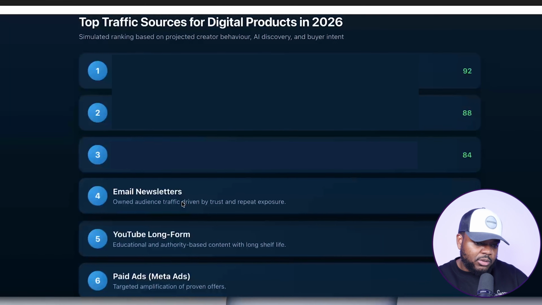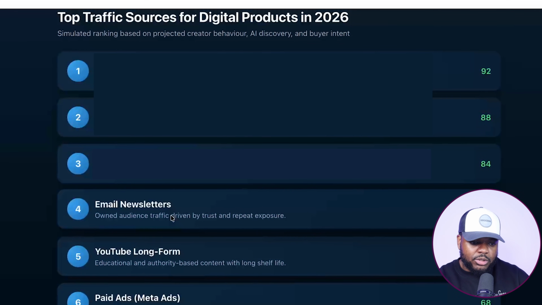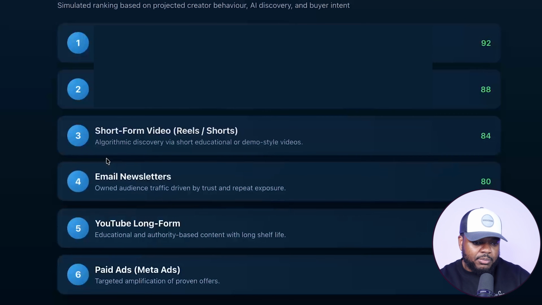But let's move on to the next best traffic source for digital products, which is going to be short form videos. Now, I'm sure that we can all agree that short form videos are definitely taking over. Platforms like TikTok and Instagram are getting a lot of attention because most people these days don't have a long attention span and they want to get short, quick videos.